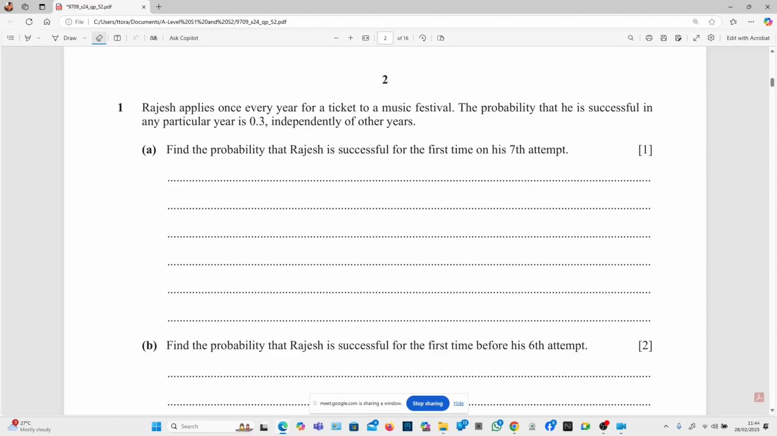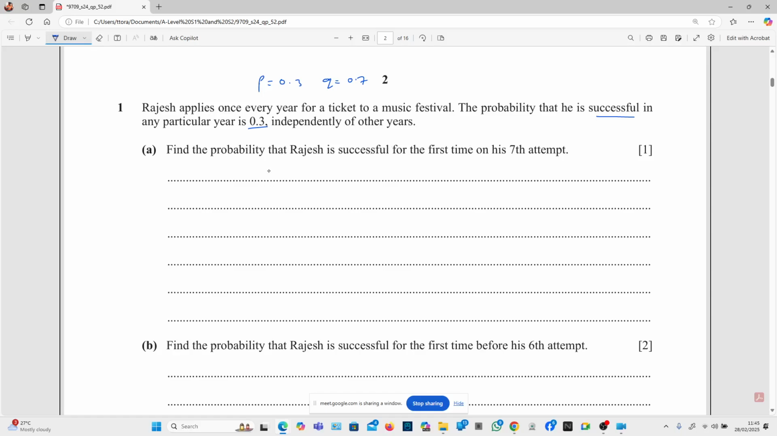Rajesh applies once every year for a ticket to a music festival. The probability that he is successful in any particular year is 0.3. So what I'm made to understand here is success. So we have P is success, which is 0.3. Therefore, the failure is Q, which is 1 minus P, so that's 0.7. So we have a failure and success.